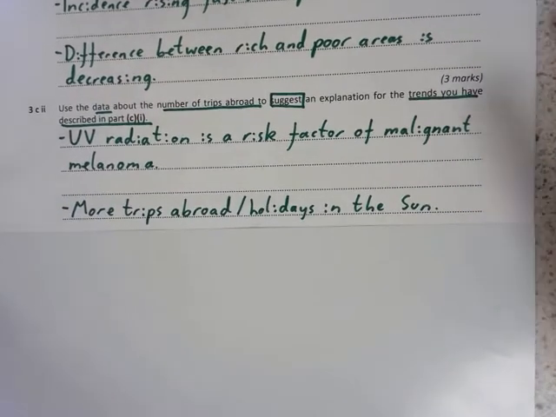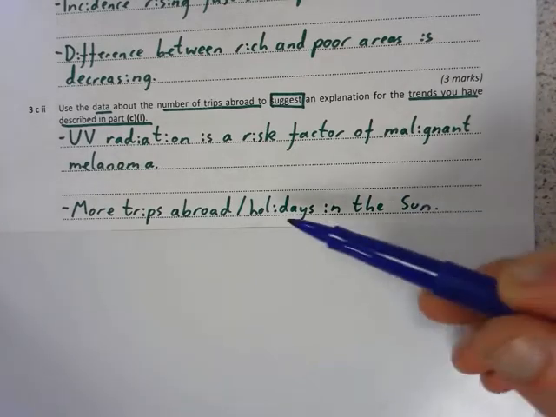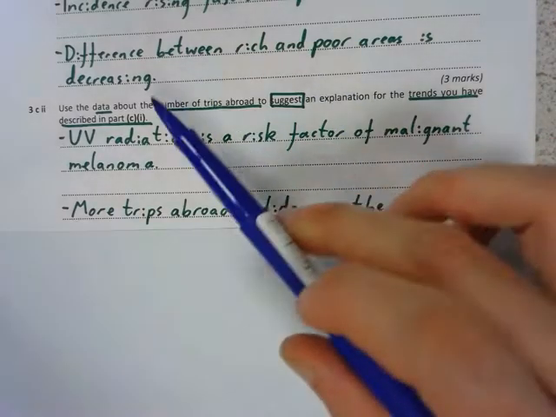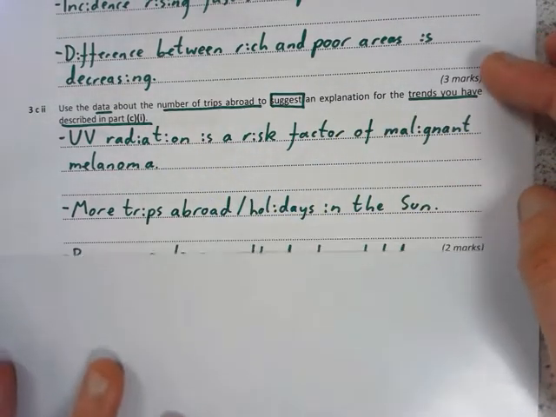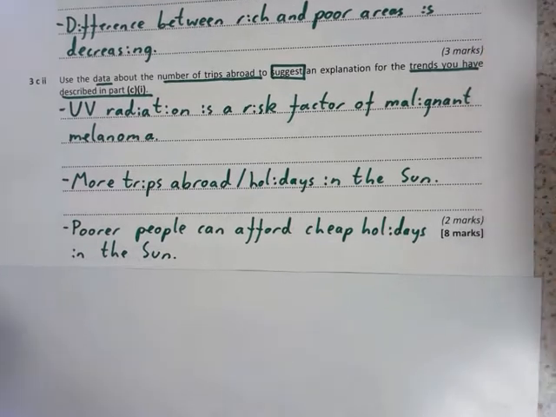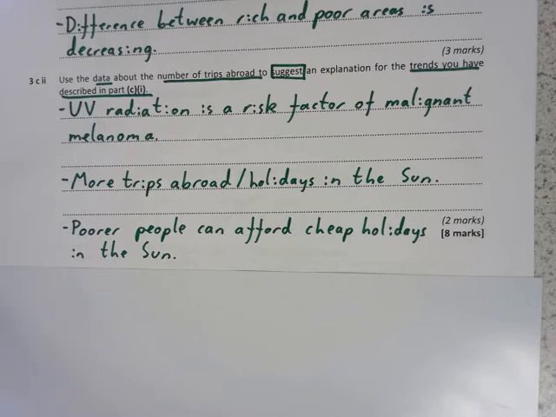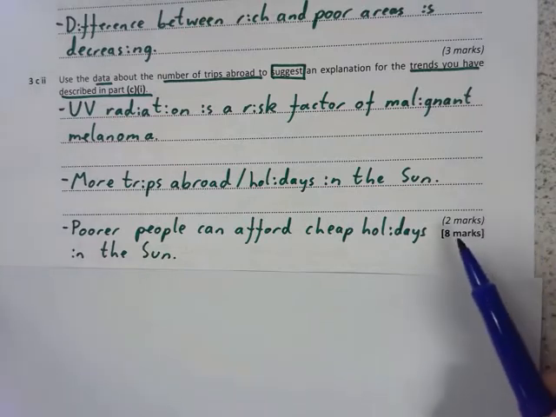We also said there were more trips abroad, holidays in the sun, and of course if there are more trips abroad, holidays in the sun, then more UV radiation and therefore increased chance of malignant melanoma. Also, poorer people can afford to go on cheaper holidays in the sun. So it's not just the rich anymore who can afford to go on these holidays. Poorer people are exposed to more UV radiation. That's why we're seeing such an increase in malignant melanoma from those poorer areas. You only need 2 of those for your 2 marks.